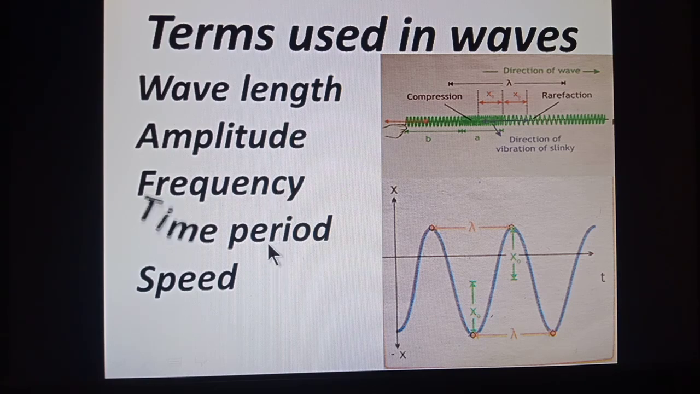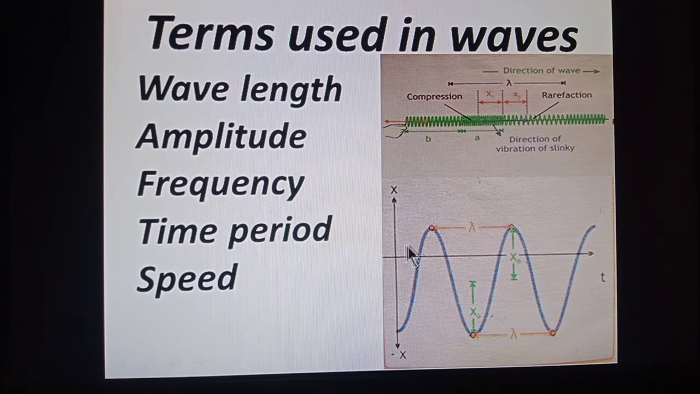Next is the time period. It is the time after which a wave pattern repeats itself. Means how much time it takes to produce one wave. That is called time period. And last is speed. Speed means how much distance a wave travels in 1 second. Distance moved by the wave in 1 second is called its speed.